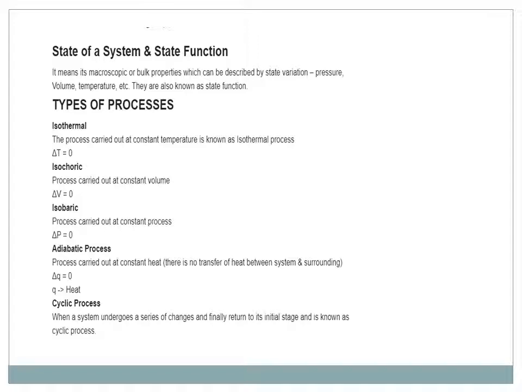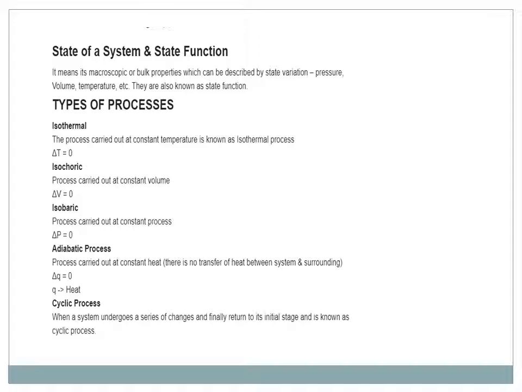Isobaric process is carried out at constant pressure, delta P is 0. Adiabatic process is carried out at constant heat, which means there is no transfer of heat between system and surroundings. It means delta Q is 0.